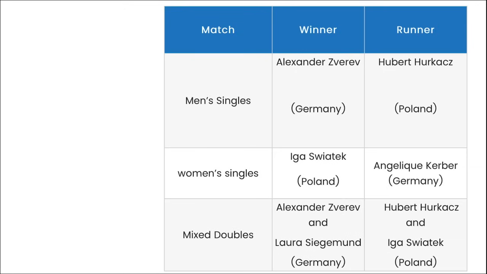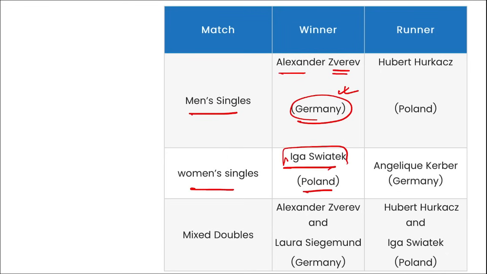Here you can see the winners here. For men's singles, Alexander Zverev, and he is from Germany, who won the men's singles title. Women's singles title won by Iga Swiatek of Poland, and mixed doubles title was won by Alexander Zverev and Laura Siegemund of Germany. Correct. So this United Cup 2024 title was won by German tennis team.